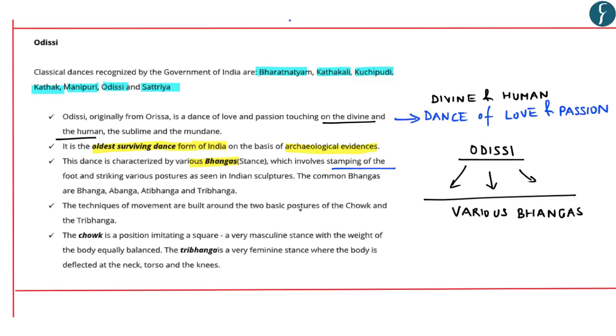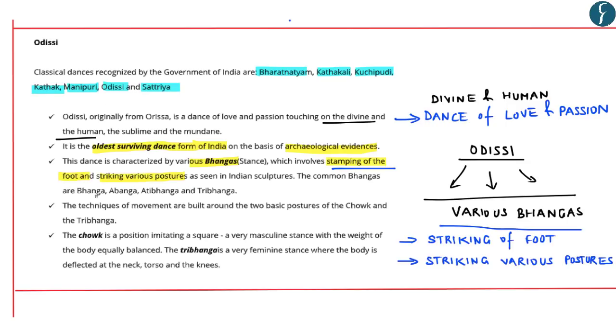These various bhangas are represented by stamping of the foot and striking various postures. The common bhangas are bhang, abhang, atibhang, and tribhang. It further highlights that the techniques of body movements are built around 2 basic postures of chalk and tribhang.